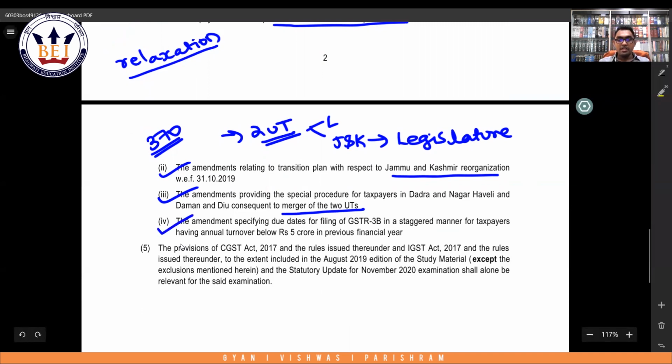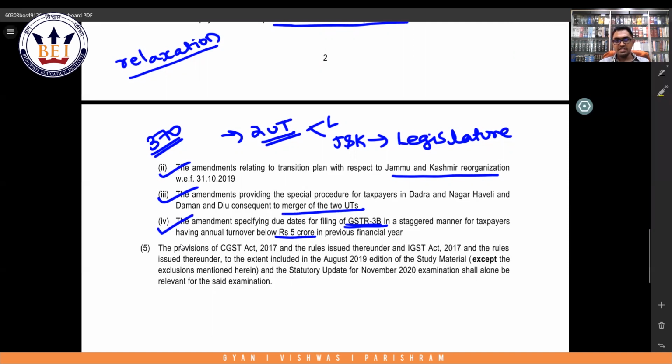And the government had given relaxation with respect to filing of 3Bs for people having turnover below 5 crores. Relaxation in the sense they split the due dates based on the state. So each state had a different due date. So those due dates also are not required to be remembered by you for your examination purpose.